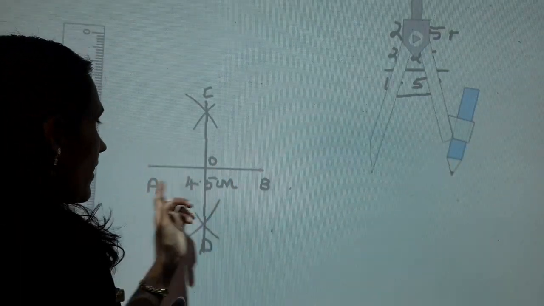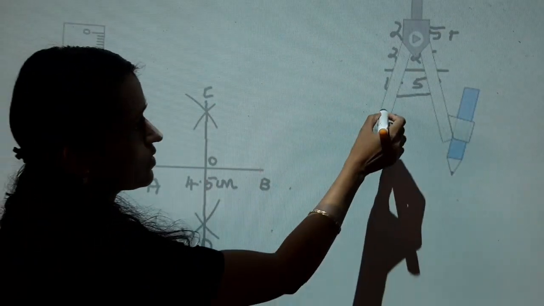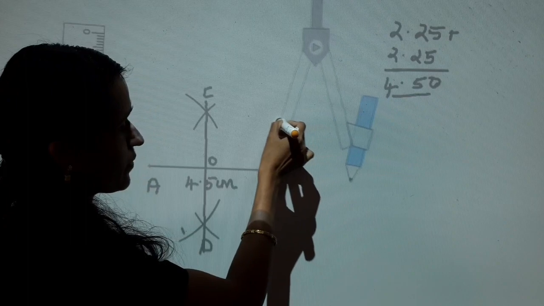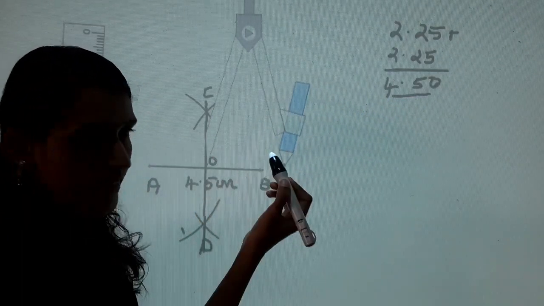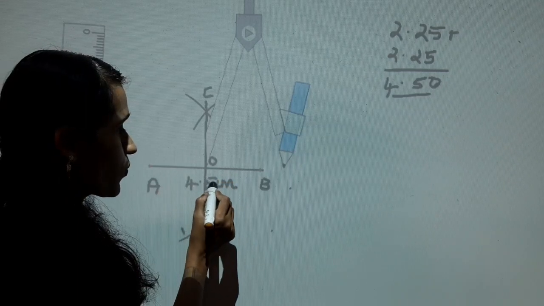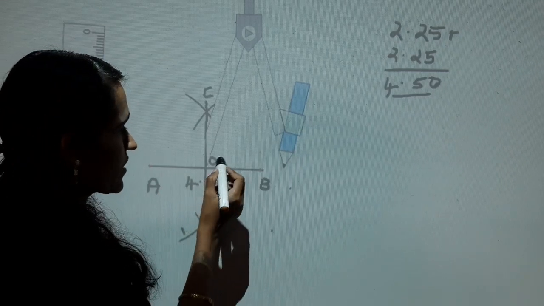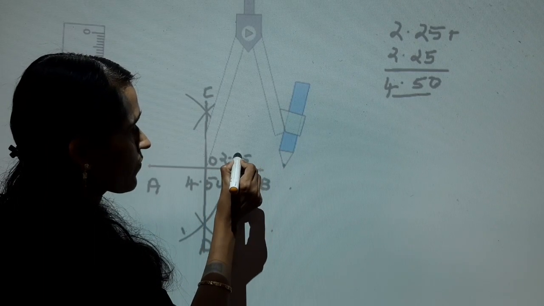Here AB was bisected. Take a compass and take the measurement on the bisected line, that is 2.25. Here 4.5 centimeters bisected gives 2.25.